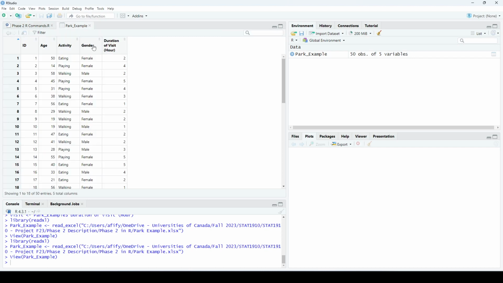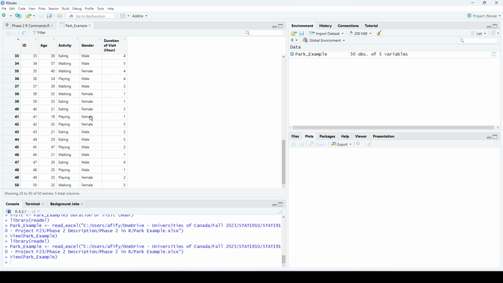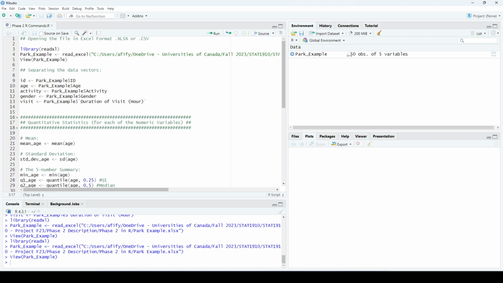Okay, so once Park example is opened now, as you can see, it's like an Excel worksheet. I have the observations on the rows and I have the variables in the columns. So this dataset, I have 5 variables and 50 rows, 50 observations. You can close this now. And as you can see, here it also says that this dataset has 50 observations of 5 variables. So this is how you open a dataset.